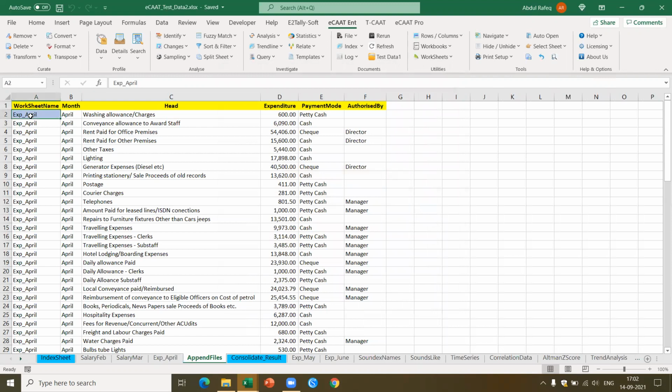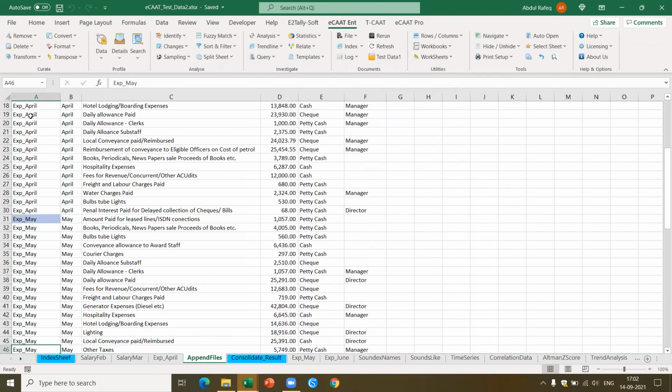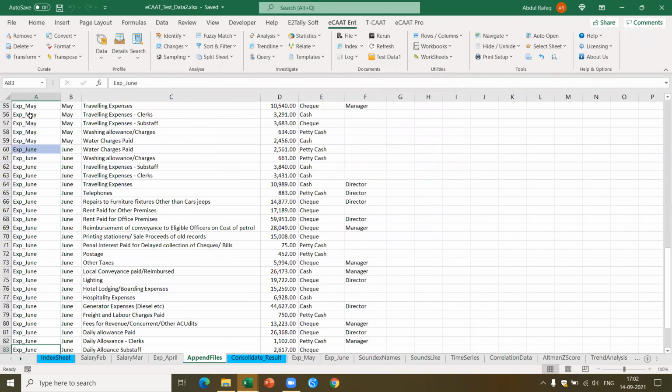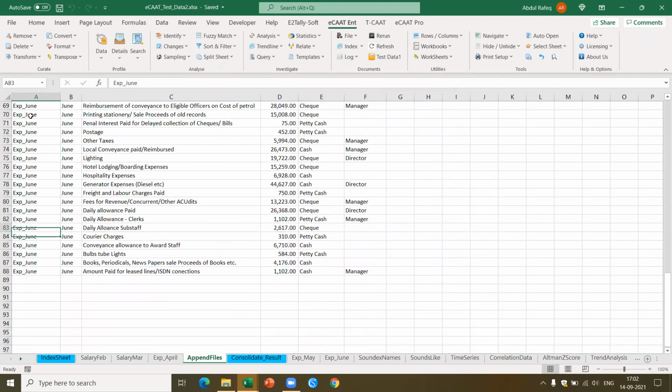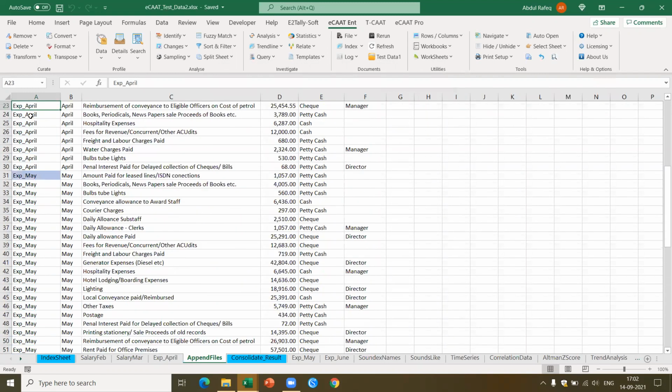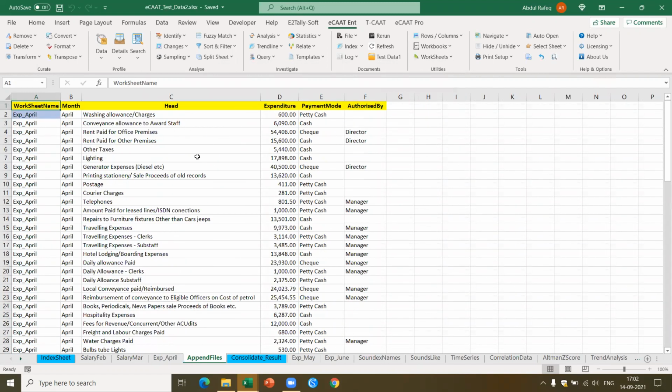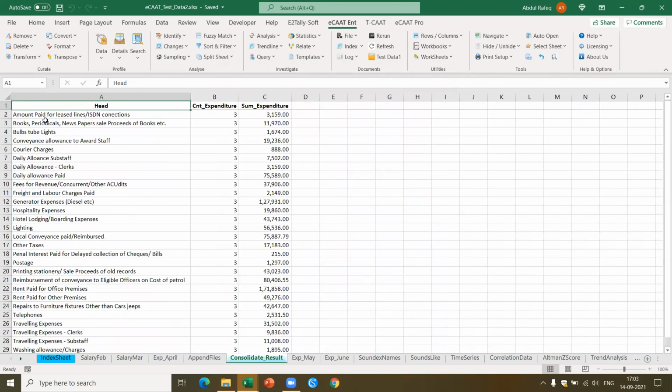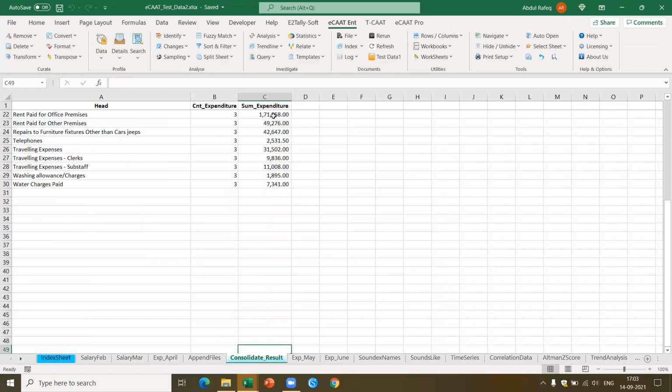It has appended this worksheet. April, I got May, I got June. So let's say I got payroll for 12 months or sales for 12 months, everything I can put together. Not only that, it has also created a consolidated sheet, which means for each of the head of account, it has computed the count and the sum. This is how I can do the append and consolidate.